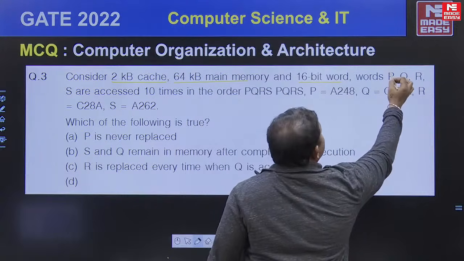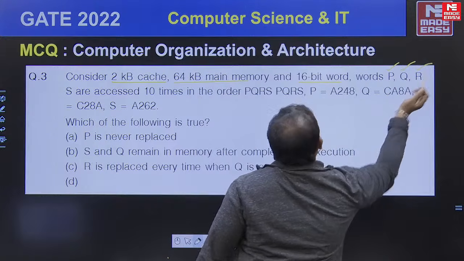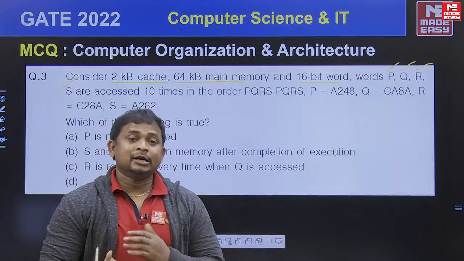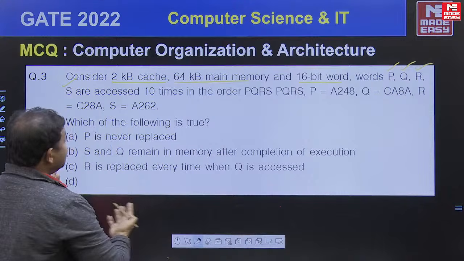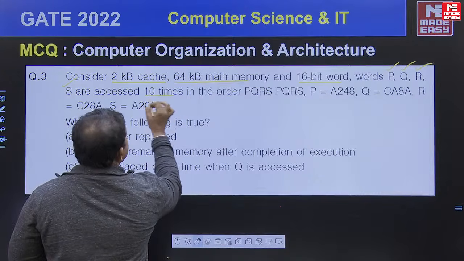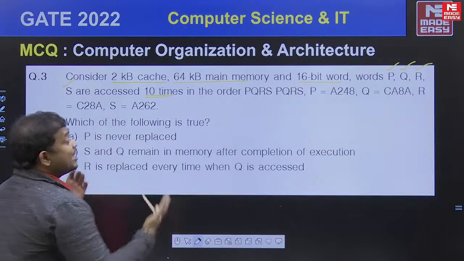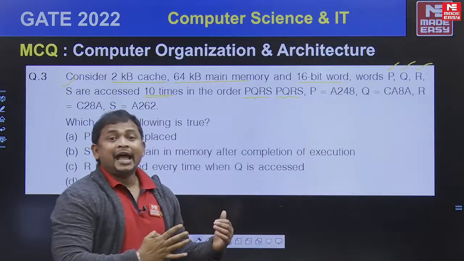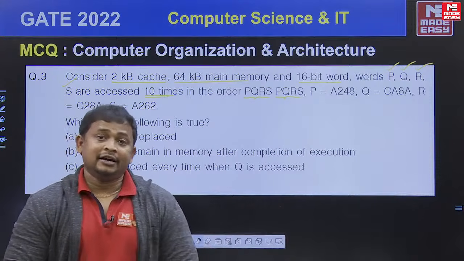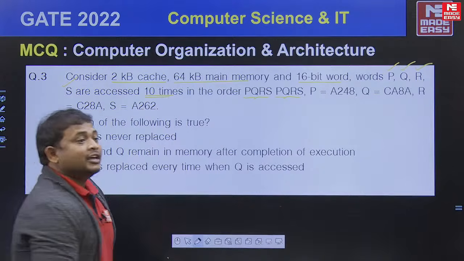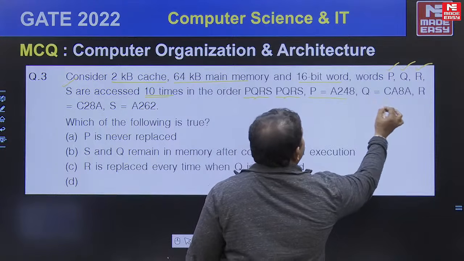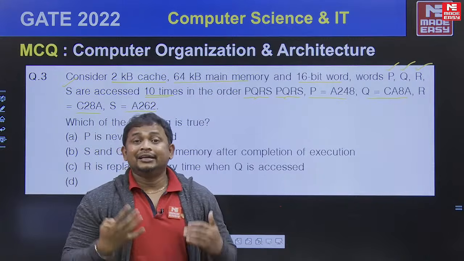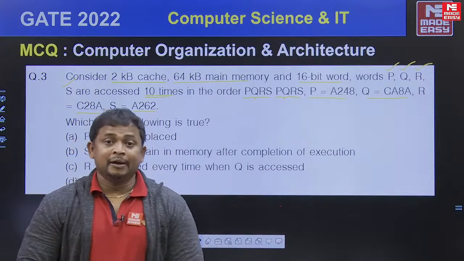So here words are P, Q, R, S. Okay, 4 words we are going to access in the program. How many times are these 4 words accessed? 10 times, mentioned in the question, in the order PQRS. Like this, 10 times we are accessing the same data in this order. Here the P address, Q address, R address, S address are given. That means these are the data word addresses in the main memory.